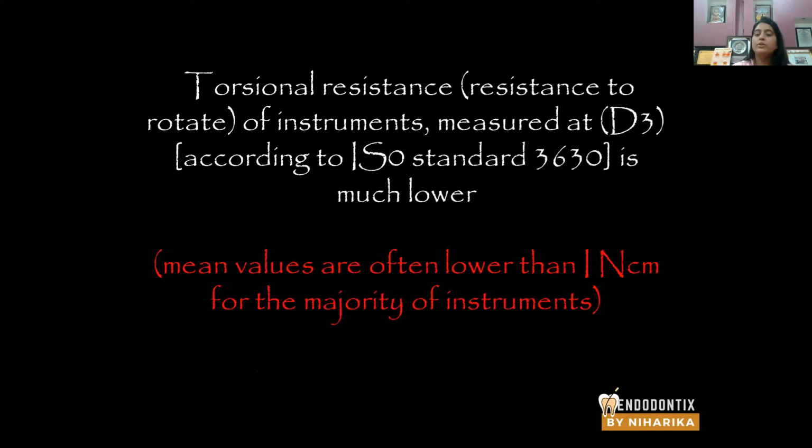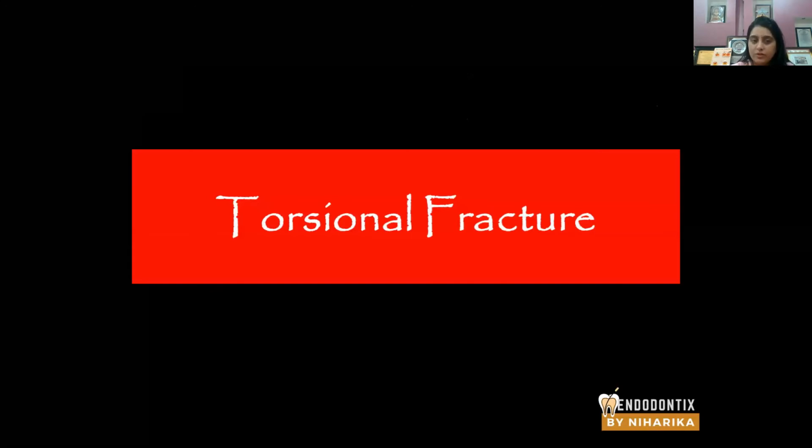Torsional resistance, or resistance to rotation of the instrument, or torque at the point of fracture, was measured at D3. Okay, in most of the instruments it was reported as less than 1 Newton per centimeter. Now imagine if you are using a high torque motor that generates around 10 Newton per centimeter. You are subjecting the file to a torque value of 10 Newton per centimeter when the same file rotates inside the canal. Imagine what is going to happen. That particular file cannot bear any load beyond 1 Newton per centimeter, and you are applying a load of 10 Newton per centimeter. So what? The file will fracture, and that is known as torsional fracture. That is your torsional fracture.